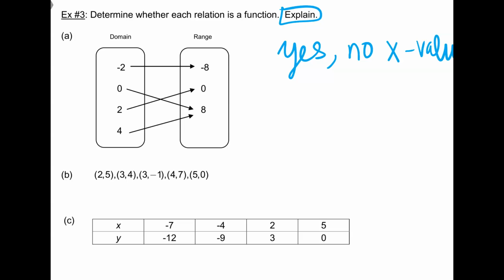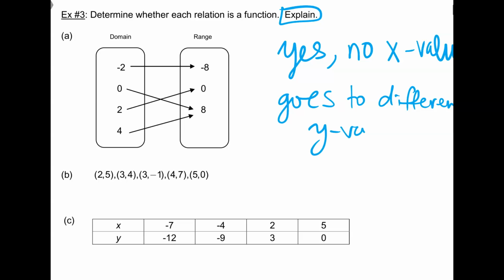It is a function, yes, because no x value has more than one y going to it. Exactly. So we say it's a function because no x value goes to different y values. There's not one x going to 2 y's. Each x only has 1 y value.